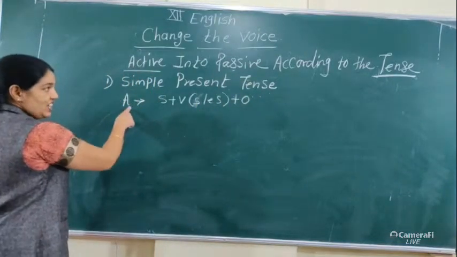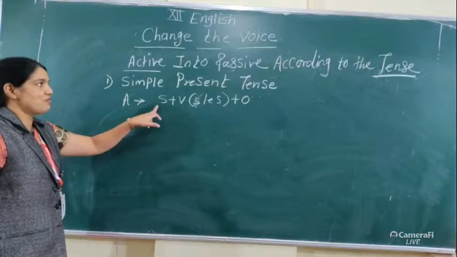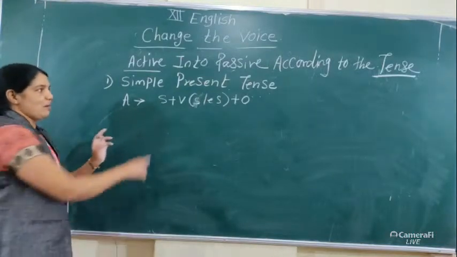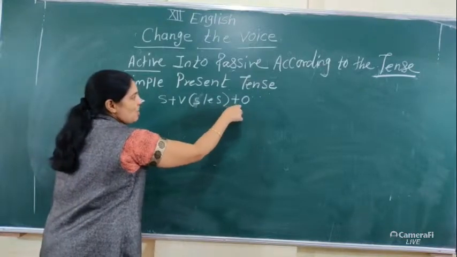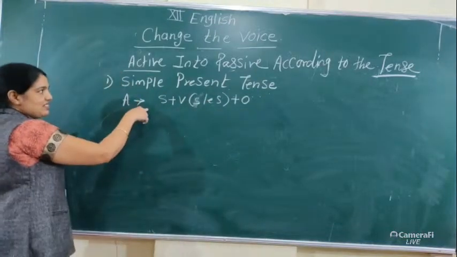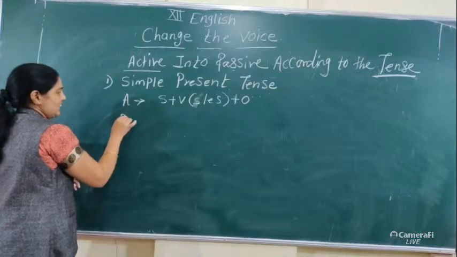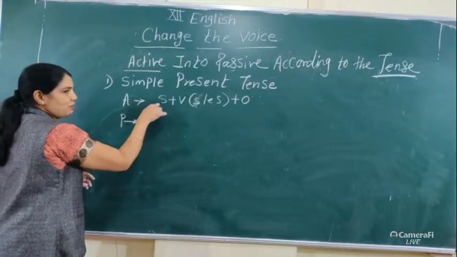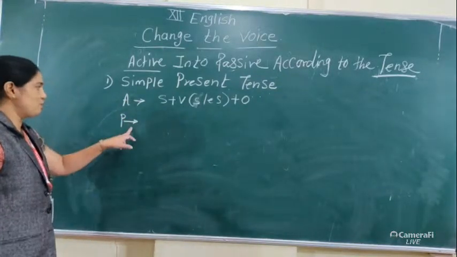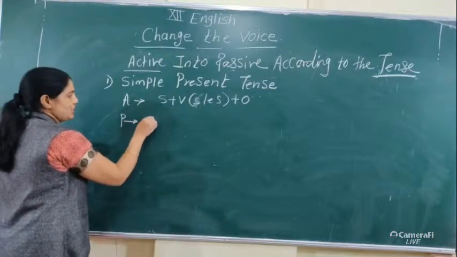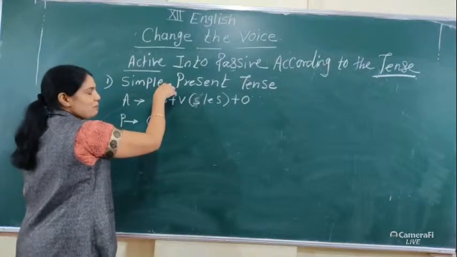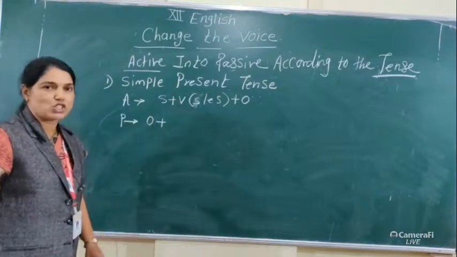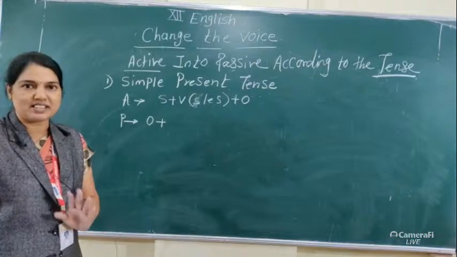Now see here the structure of simple present tense: subject, verb adding s or es, plus object. Then at the time of converting this type of structure into passive, the object comes into the place of subject. Then this one is in simple present tense, that's why this to be form we use in simple present tense.